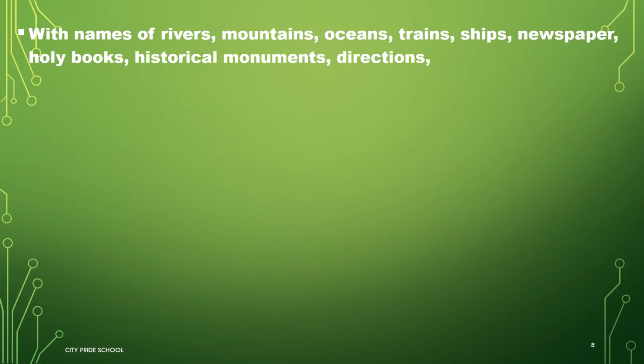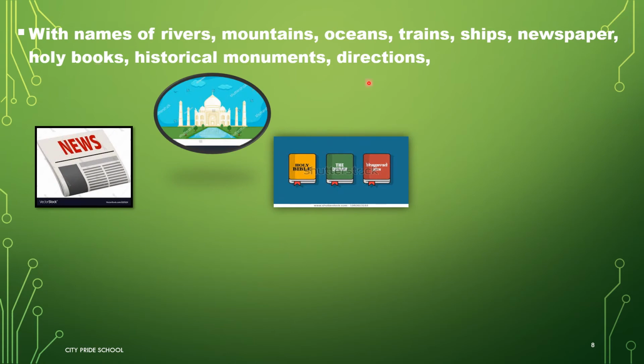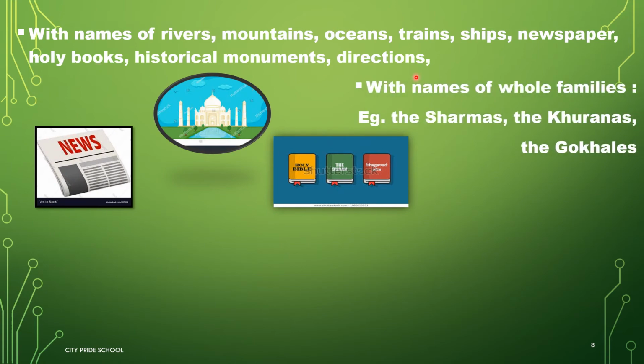Now, the definite article the is also used with names of rivers, mountains, oceans, trains, ships, newspapers, holy books, historical monuments, and directions. The is also used with names of whole families. When we are talking about one whole family, then we also use the before it. Example, the Sharmas, the Khuranas, the Gokhles. Now, when I say Khuranas, I'm talking about one whole family. It may have 2 members, 3 members.